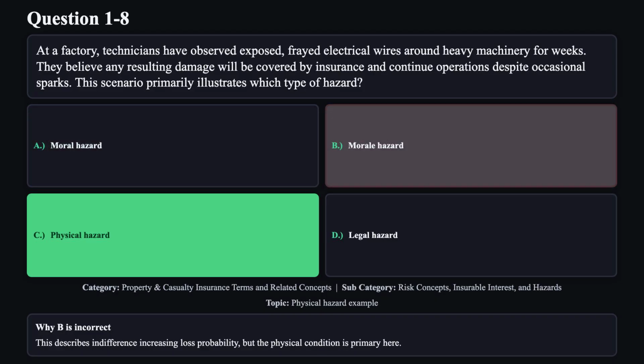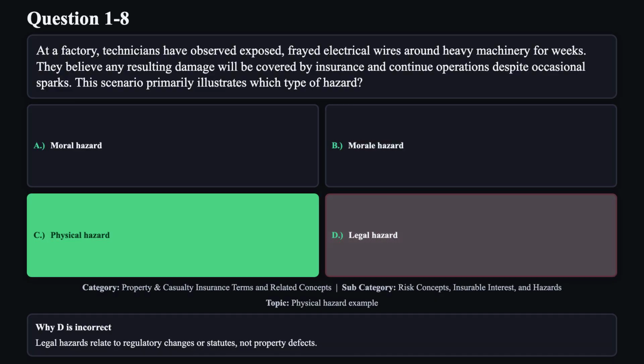Reason B is not correct. This describes indifference increasing loss probability, but the physical condition is primary here. Reason D is not correct. Legal hazards relate to regulatory changes or statutes, not property defects.